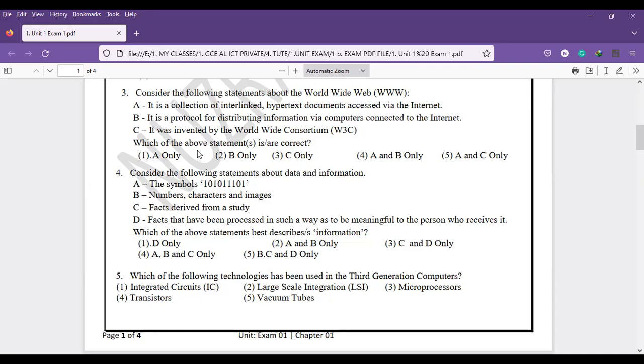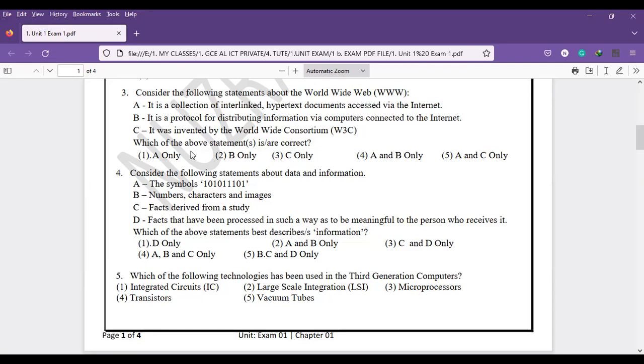Okay. So it was invented by the W3C? It is not the W3C. The WWW was invented by Tim Berners-Lee. Fine, that is a different story. Fine, let's see. So A and B, A and C, is A. Yeah, A and B is the answer.